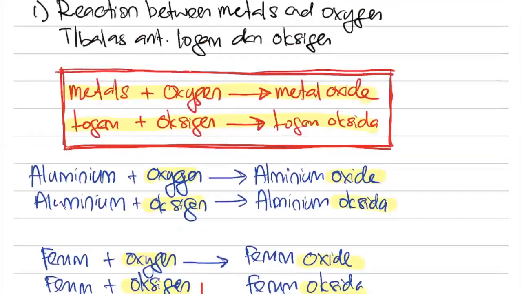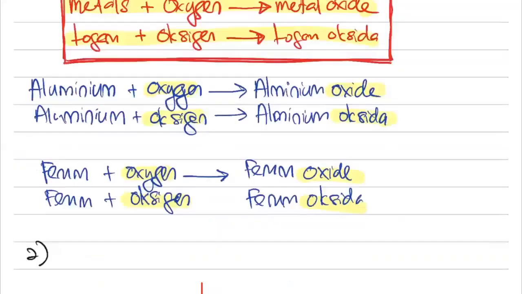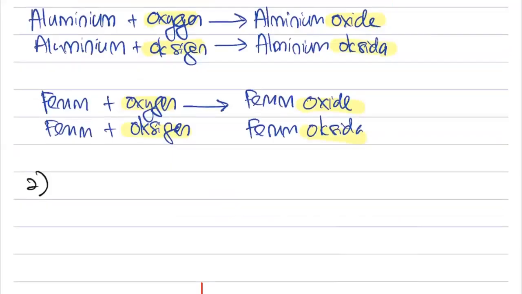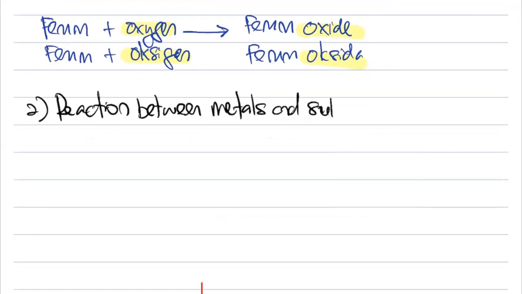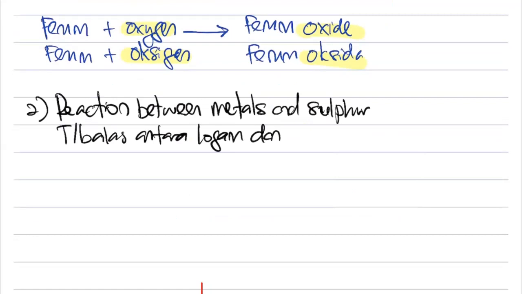So number 1 is about reaction between metals and oxygen. Number 2, we are going to talk about reaction between metals and sulfur. This is number 2. Reaction between metals and sulfur. Bahasa Melayu we say as tindak balas antara logam dan sulfur.